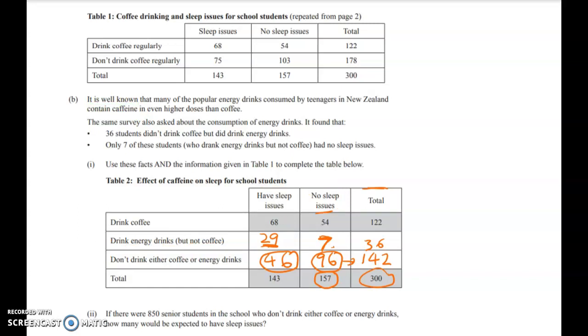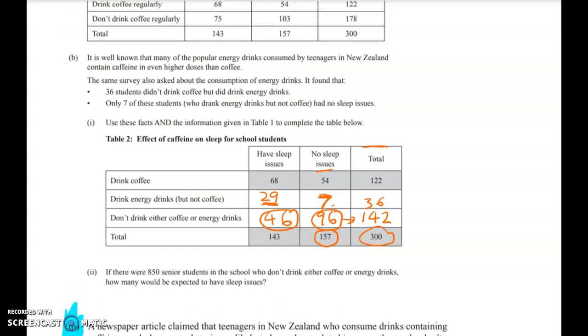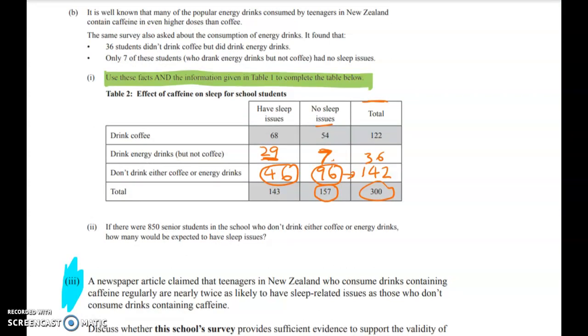Okay, so now we're ready to go on to the next part of the question and the harder part. So that was the first bit, right? Use the facts and the information to complete the table. And then if there were 850 senior students in this school who don't drink either coffee or energy drinks, how many would be expected to have sleep issues?